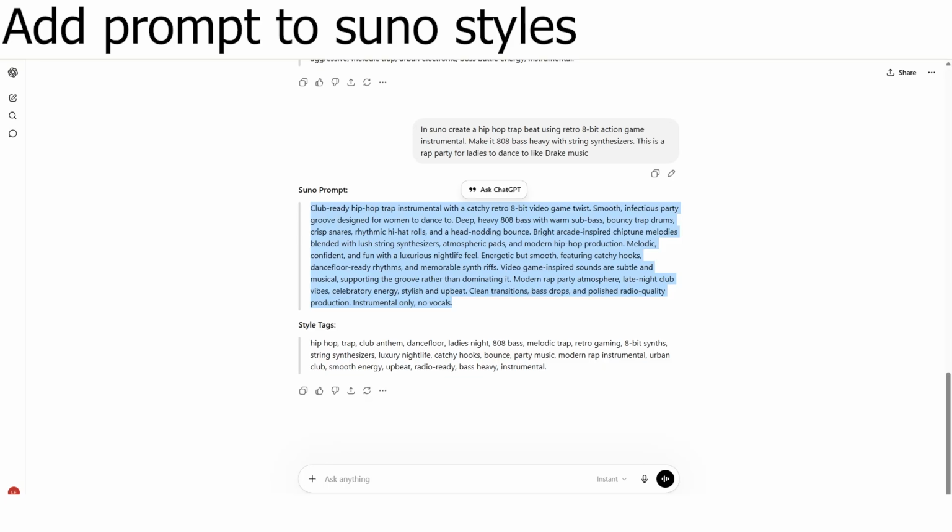So the prompt we use is, in Suno, create a trap hip hop beat using retro 8-bit action game instrumentals. Make it 808 bass heavy with string synthesizers. Hey, this is for a party. It's for ladies to dance to. Make it like Drake music. Come on, guy.